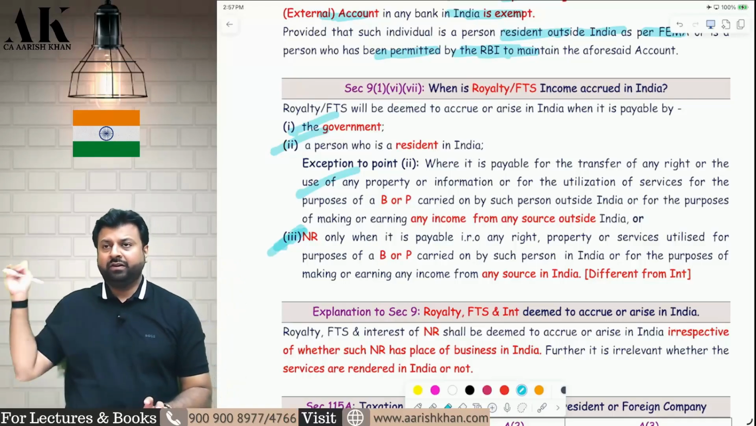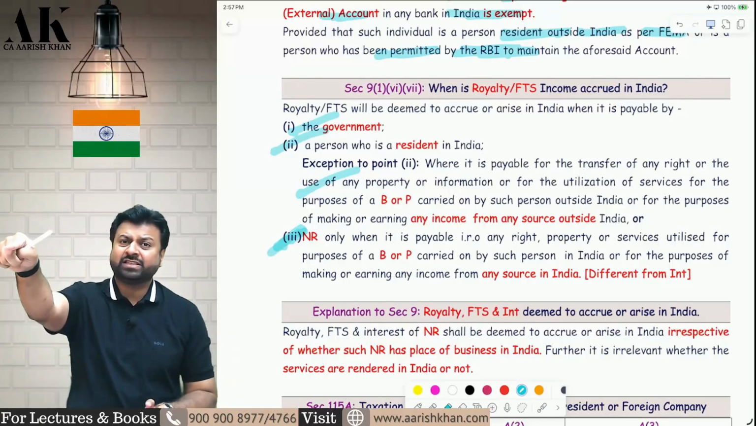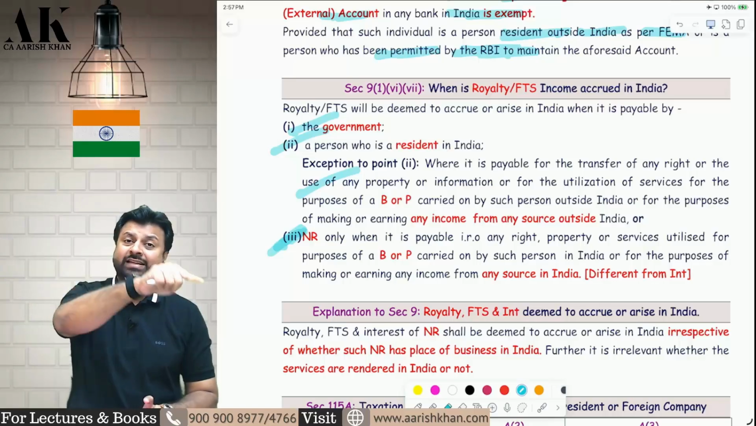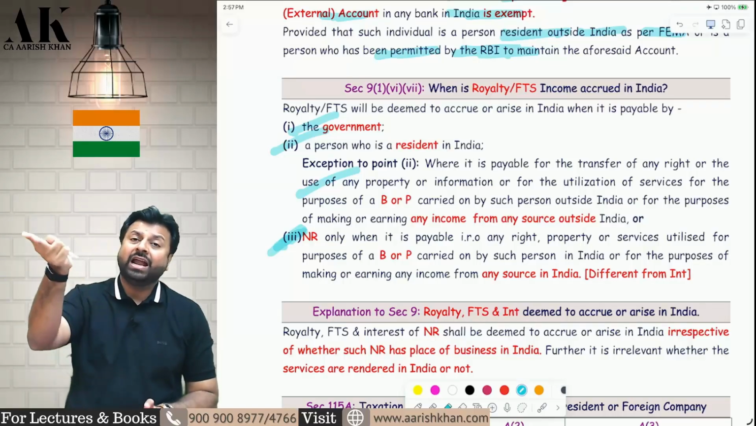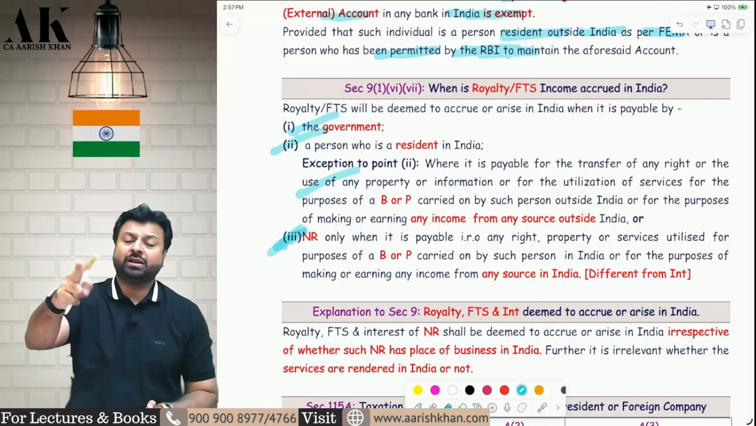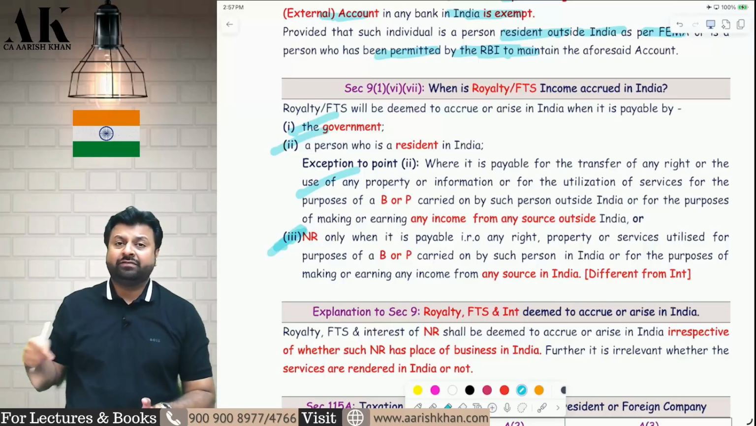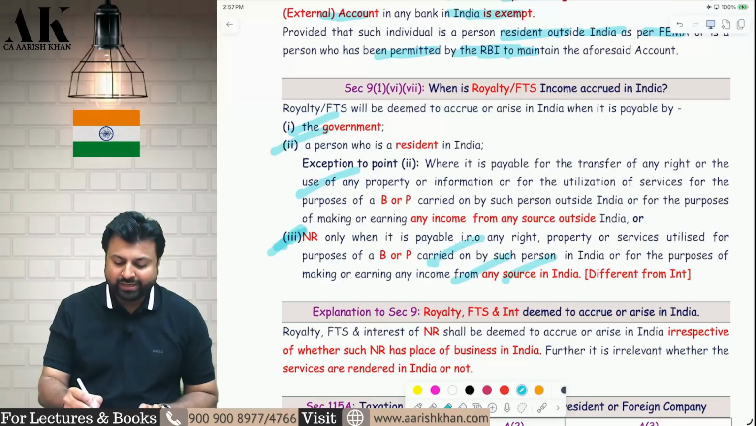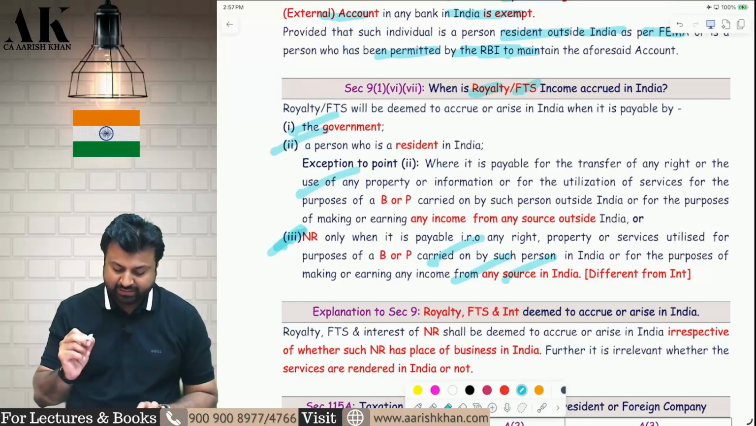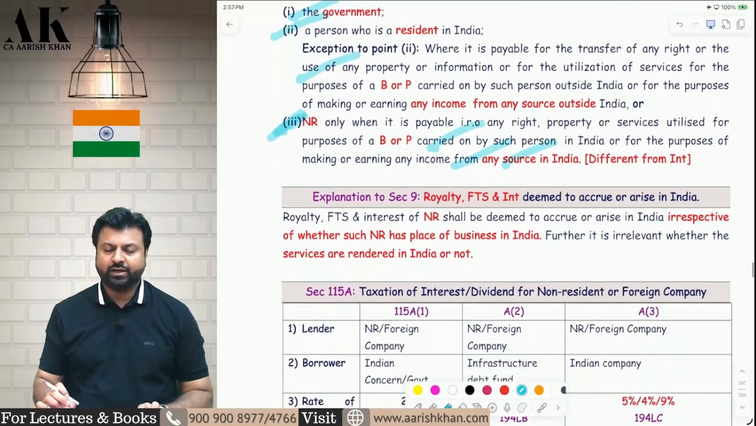The third point is different. If one NR provides services to another NR, and the other NR uses that service in India for business and profession, and now even for other purposes, this other purpose was not covered in interest, even for other purposes, that royalty and FTS will be subject to tax in India. Royalty is accrued in 9(1)(vi) and FTS is accrued in 9(1)(vii). I hope it is clear to all of you.